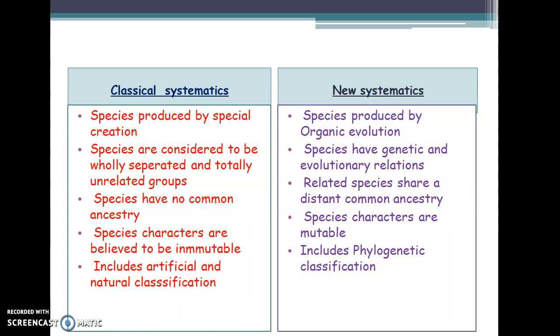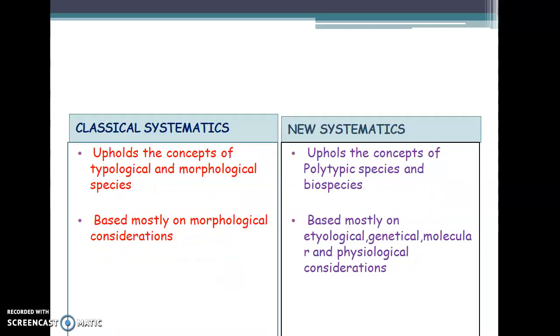Then classical systematics includes artificial as well as natural classification. In the case of new systematics, it includes phylogenetic classification, which means as they are related by genetic as well as evolutionary relationships, they generally have phylogenetic classification.